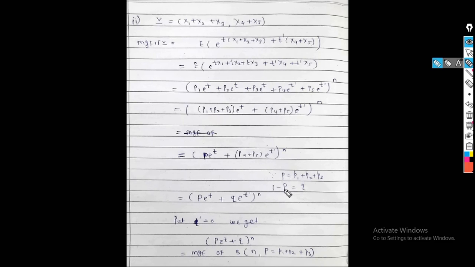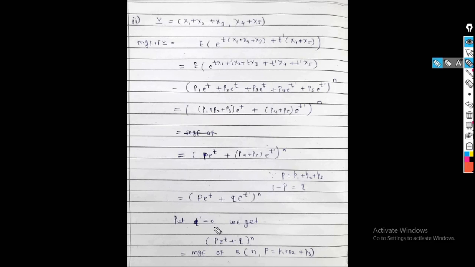And 1 minus capital P is q. So 1 minus capital P is 1 minus p1 minus p2 minus p3, and 1 minus p1 minus p2 minus p3 is equal to p4 plus p5. So we can replace p4 plus p5 by q. So we get P e raised to t plus q e raised to t dash, raised to n.